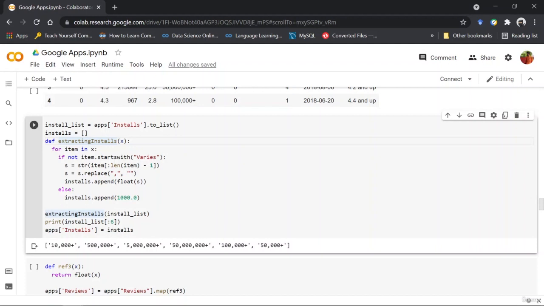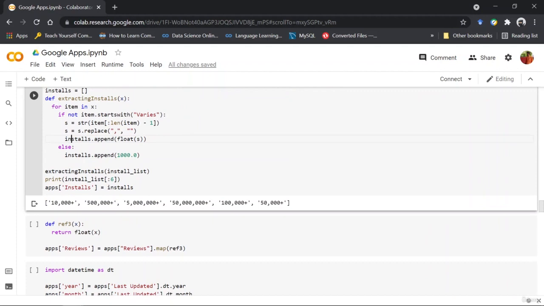Sorry, if there's a varies of any kind, then it goes to the else block, right? If there's not any varies inside the string, then you just take the string and remove the last part, that is the plus part, and then convert it into float. If there's a varies and it goes into the else block, then what you have to do is append the average value. This was the average value I was able to take, right?